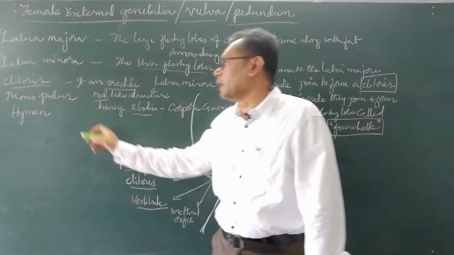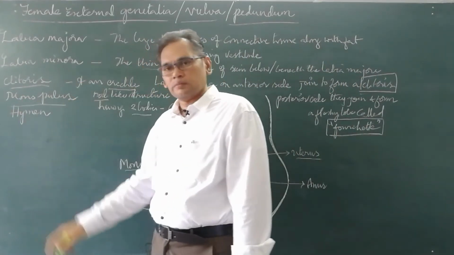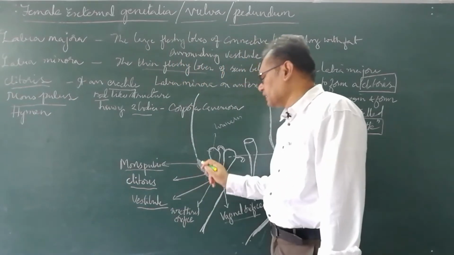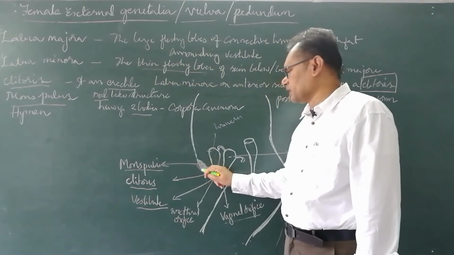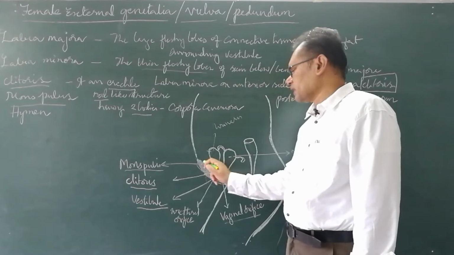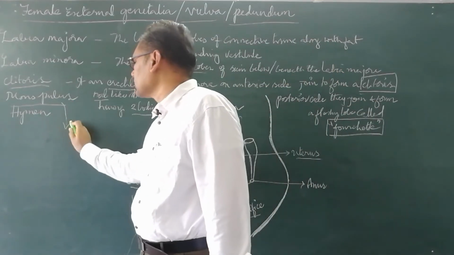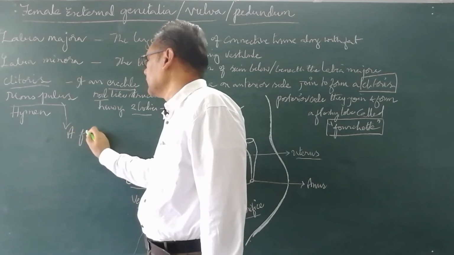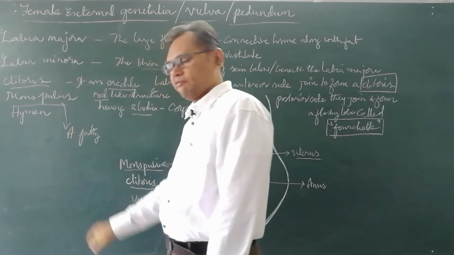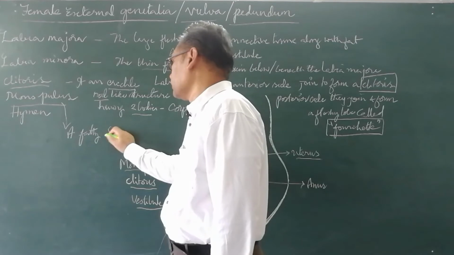Then mons pubis, a fatty subcutaneous layer present in front of the pubis.